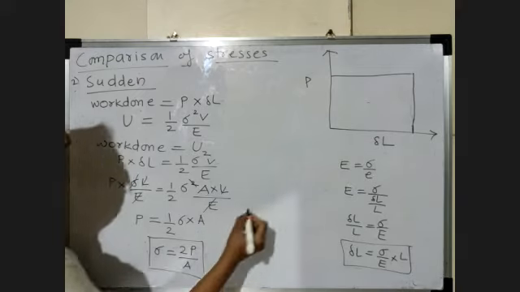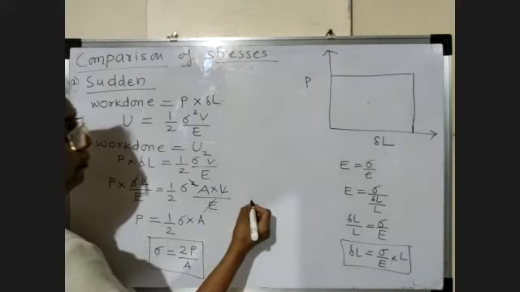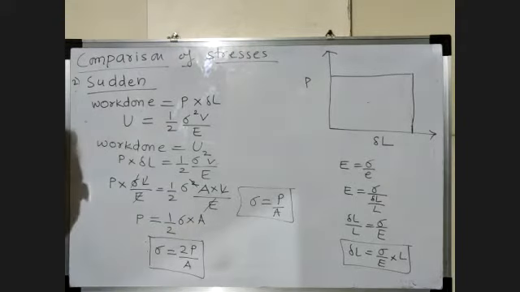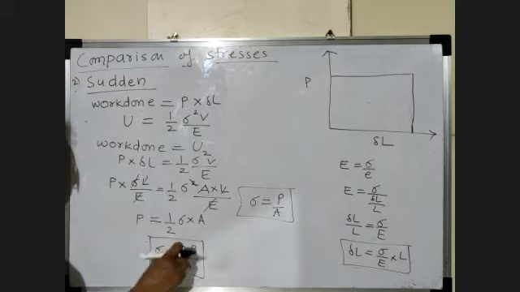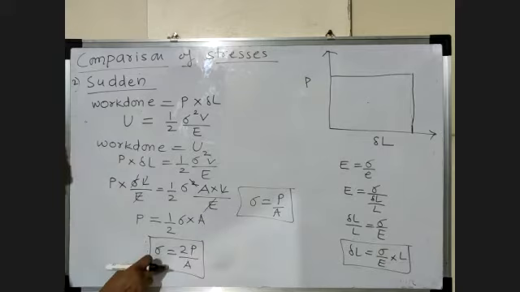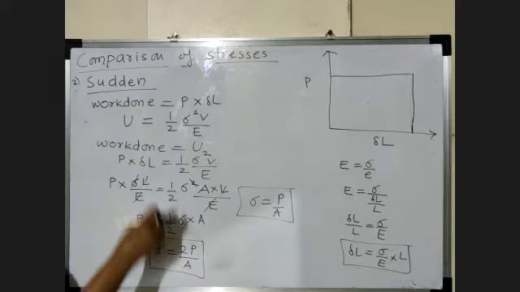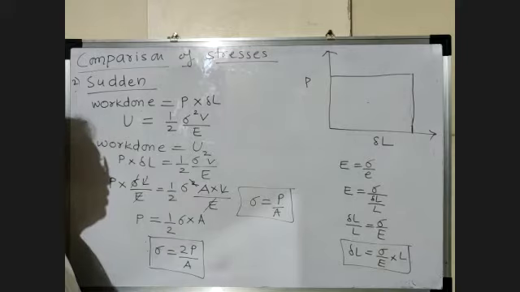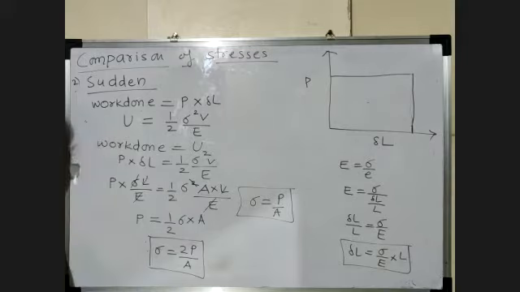Now see here, we have just seen that for gradual type of loading the formula for stress is sigma equal to P by A, and the formula for sudden type of loading is 2P by A. So the conclusion of these two stresses is that the stress developed due to sudden type of loading is twice the stress developed in gradual type of loading.